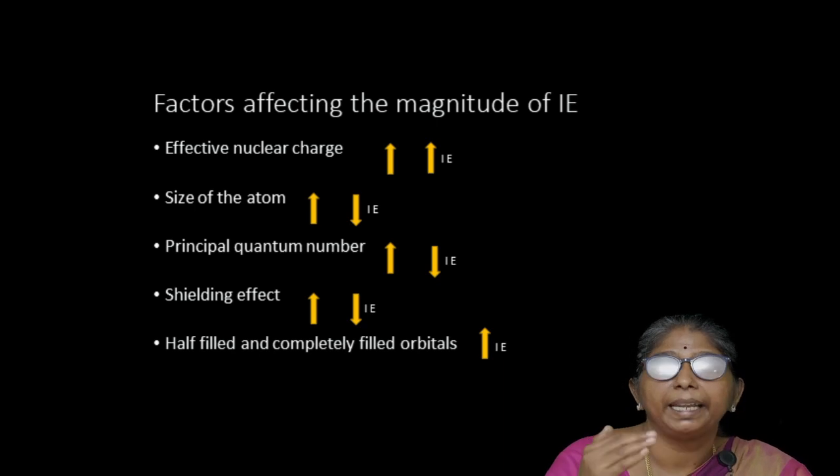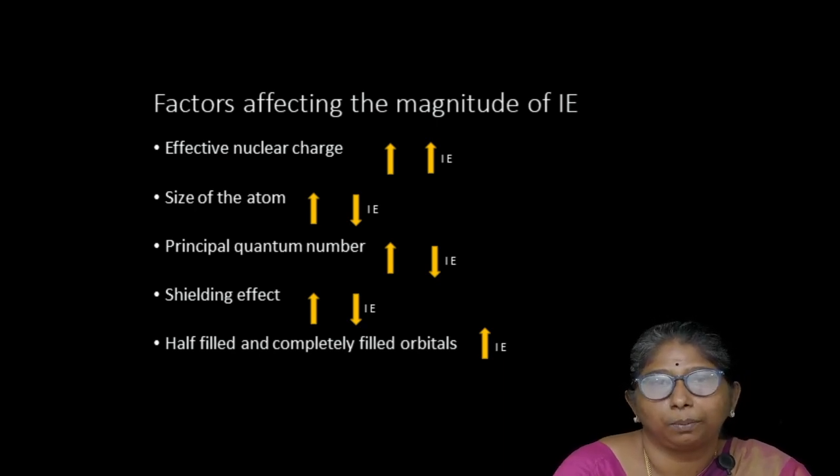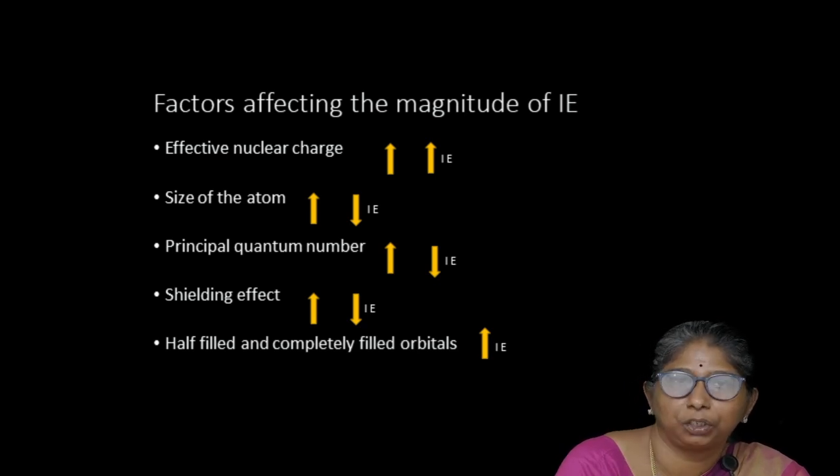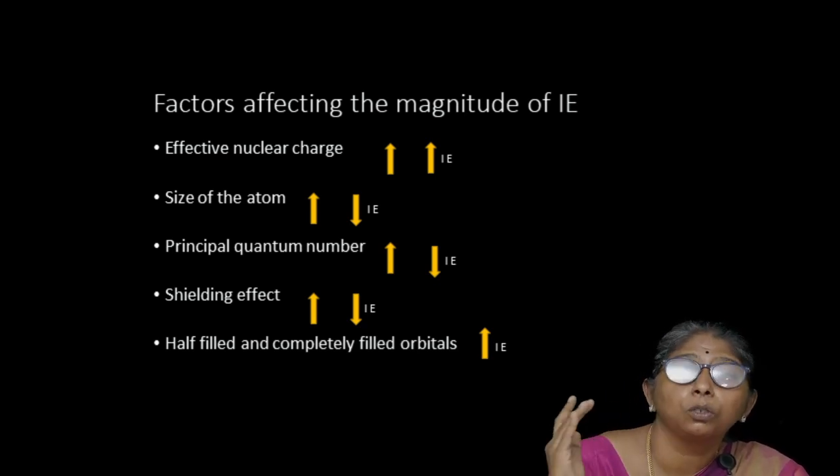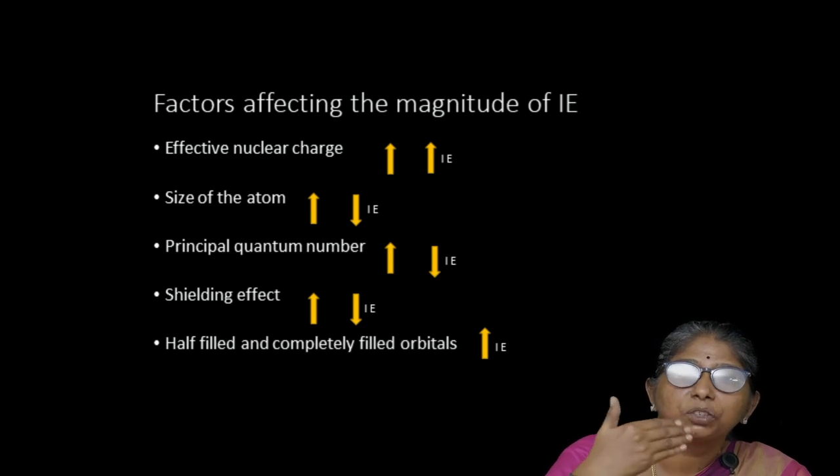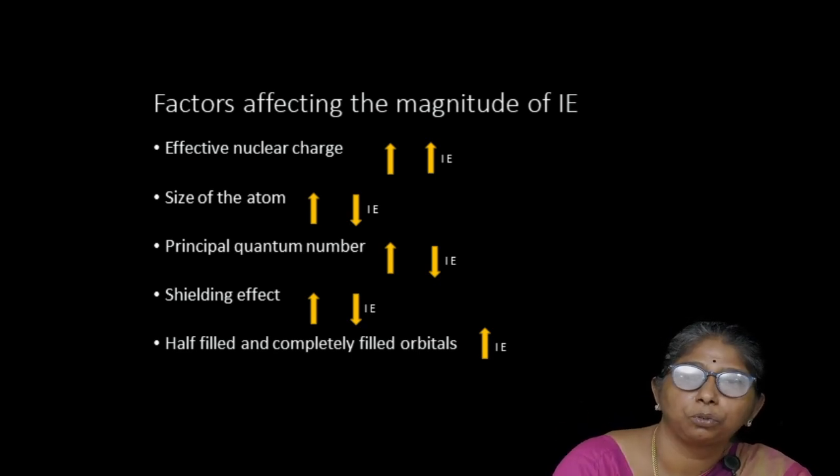Okay, next, third point, principal quantum number. What is the principal quantum number? It shows the number of valence shells, or the number of outermost shells. As the number of shells increases, what happens to the ionization energy? It decreases. இப்போ என்ன ரீசன்?